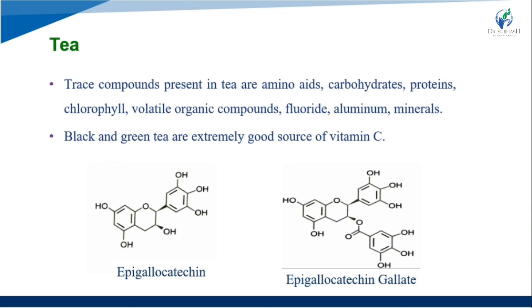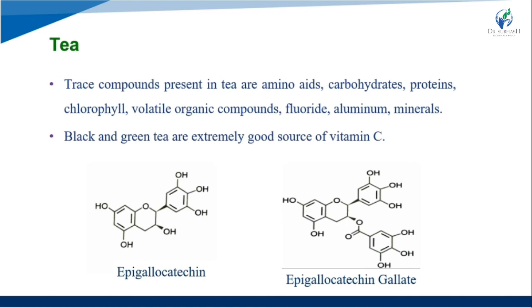Traces of other compounds present in tea are amino acids, carbohydrates, proteins, chlorophyll, volatile organic compounds, fluoride, aluminium, and minerals. Black and green tea are extremely good sources of vitamin C.